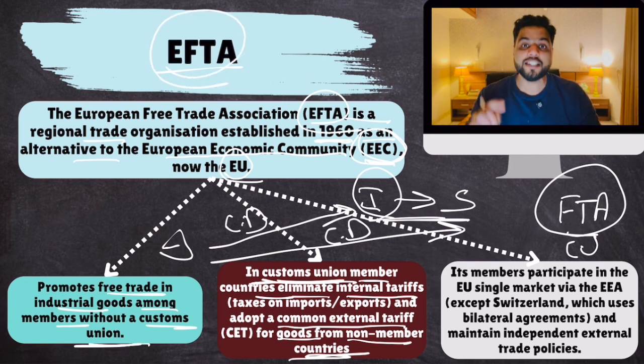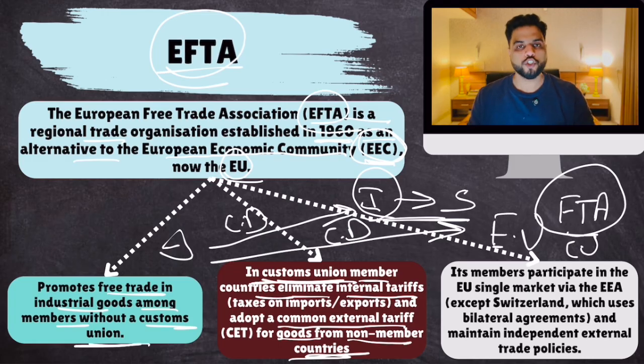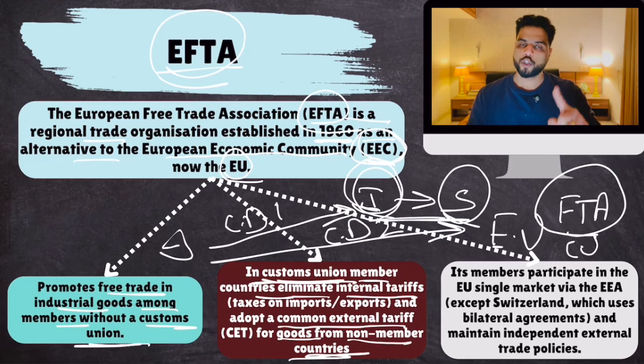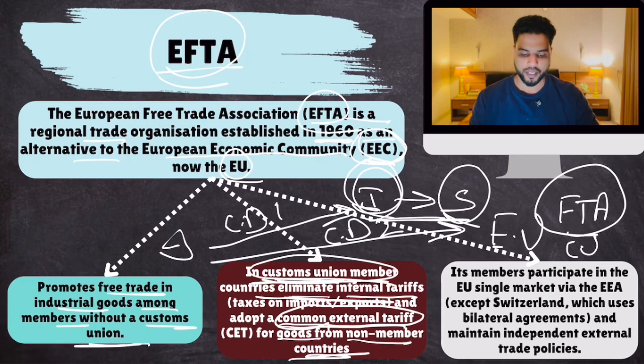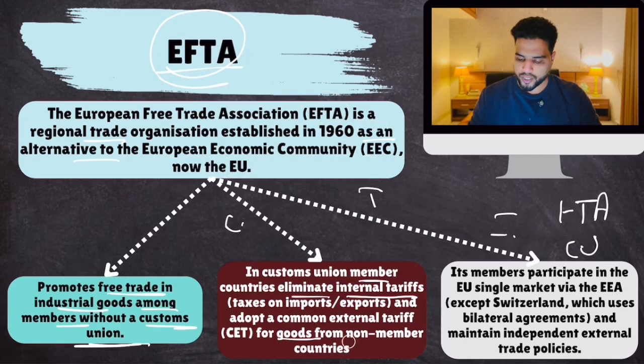But EFTA is not a customs union. The EU is. So if you're trading with Germany, if you're trading with France, same customs duty. Okay, but in the case of EFTA, when you're trading with Iceland, different customs duty. When you're trading with Switzerland, different customs duty. So they have an internal free trade agreement, no tariffs, import-export duty. But when they trade with an external trading partner, they don't have a common external tariff. The free trade association which has a common external tariff becomes a customs union. So remember this part.